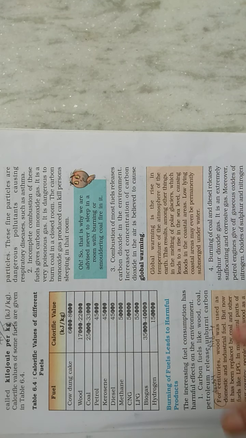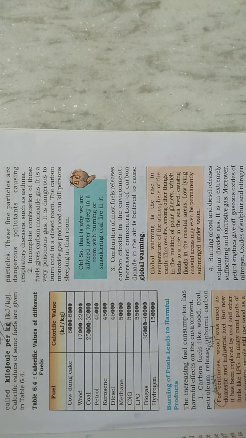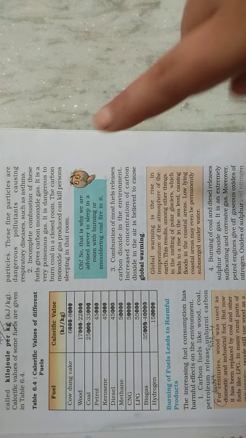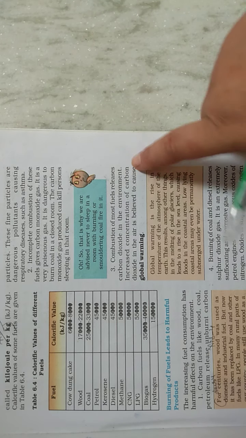It causes floods in the coastal areas. All the things are linked to each other. Low-lying coastal areas may even be permanently submerged under water. So due to the increase of carbon dioxide, all these things are taking place.